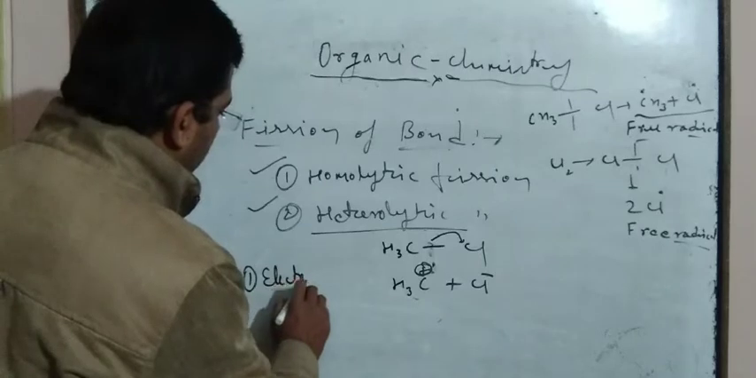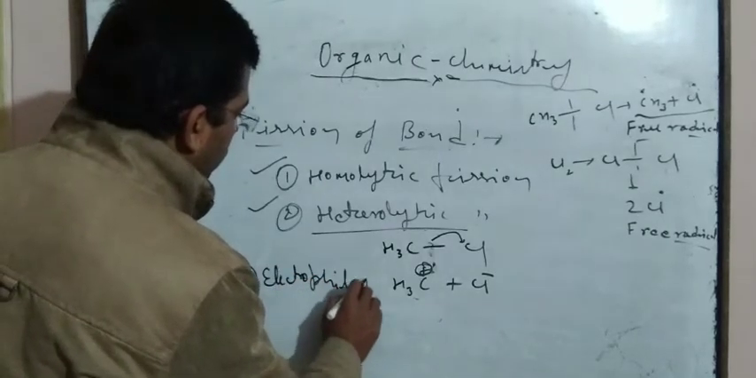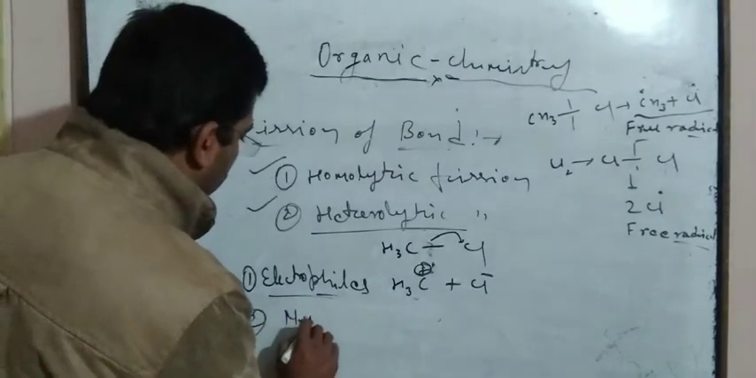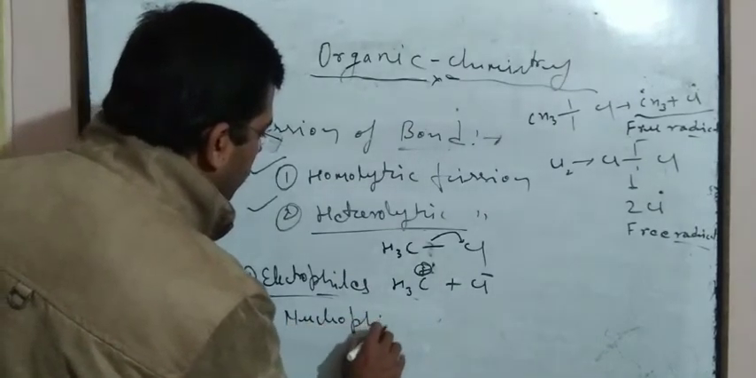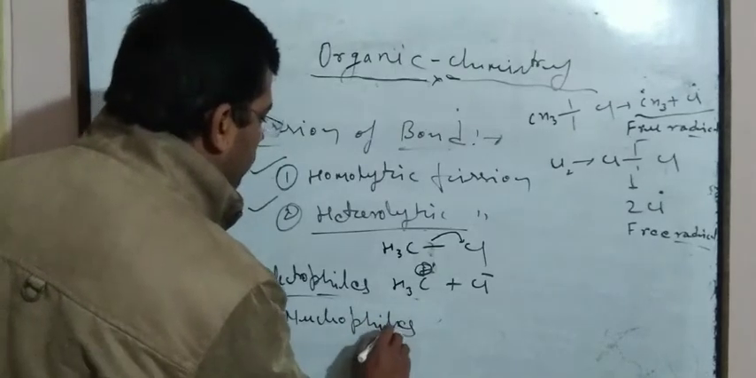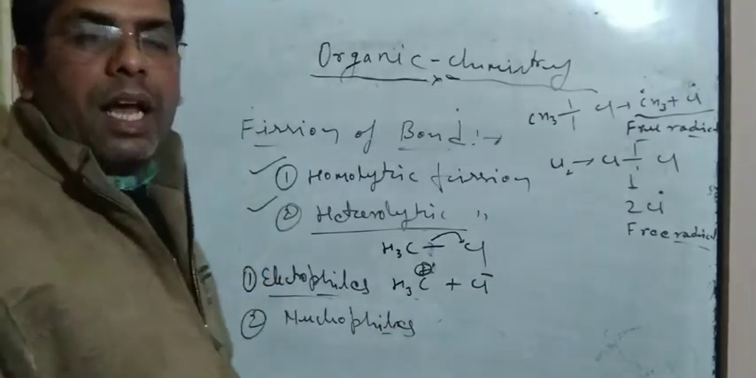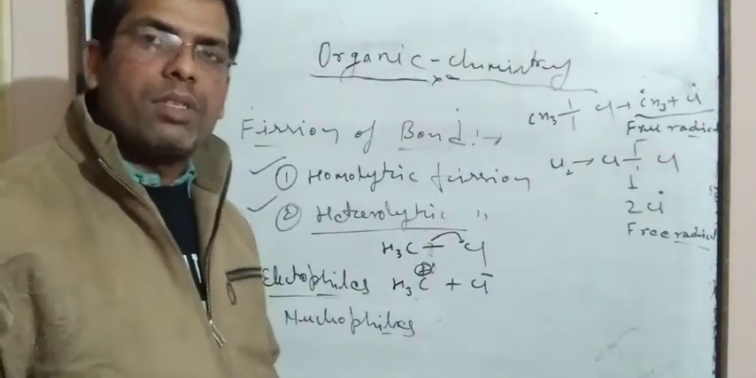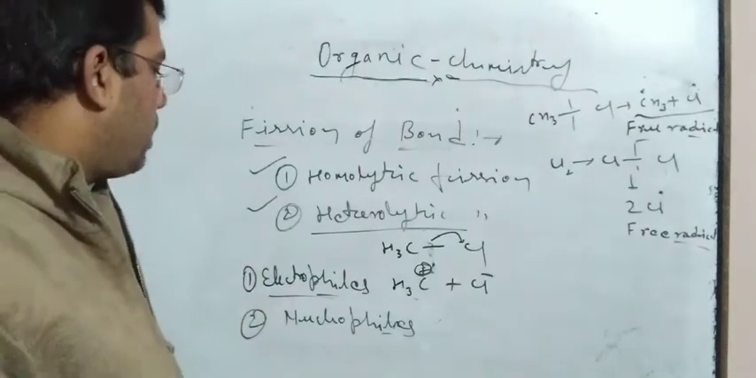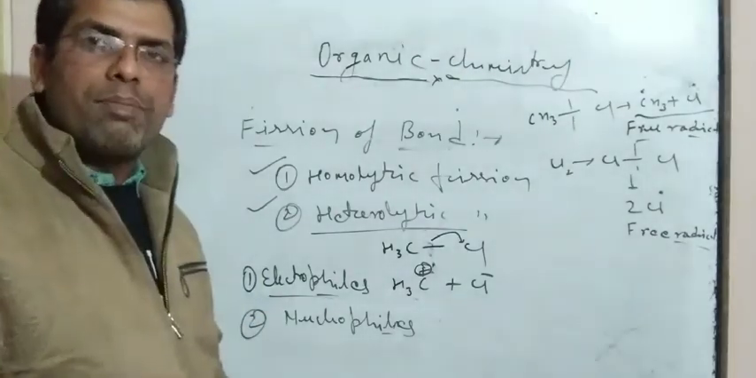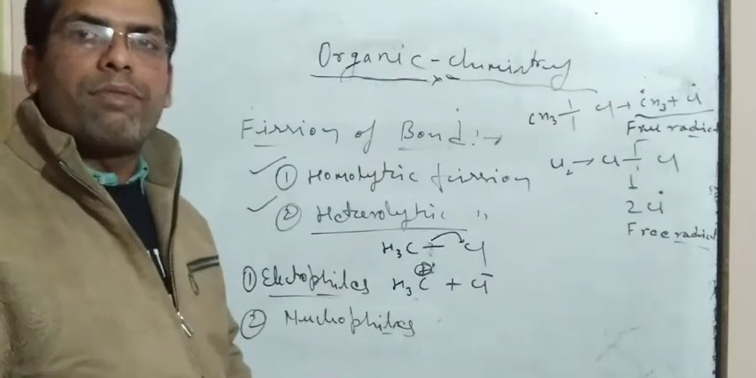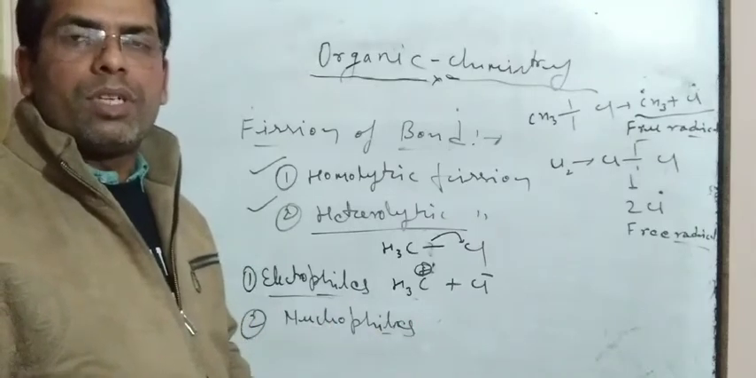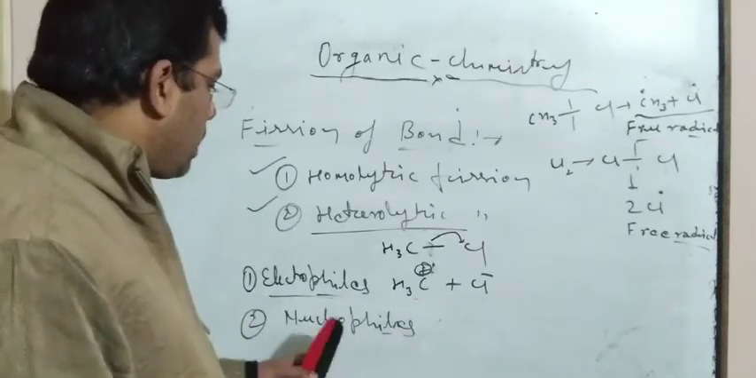Electrophiles and nucleophiles are formed. Electrophiles are electron loving. These are electron deficient compounds having a positive charge and loving electrons. That's why they are known as electrophiles. Nucleophiles are electron rich species attracted towards the electron deficient side, meaning nucleus loving, attracted towards positive charge, hence they are regarded as nucleophiles.